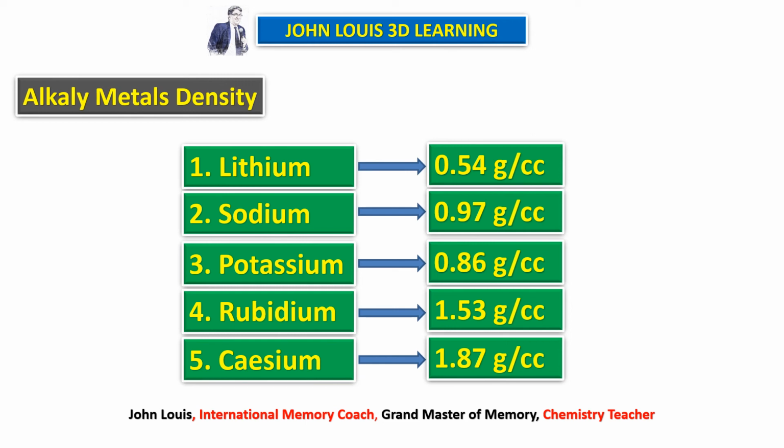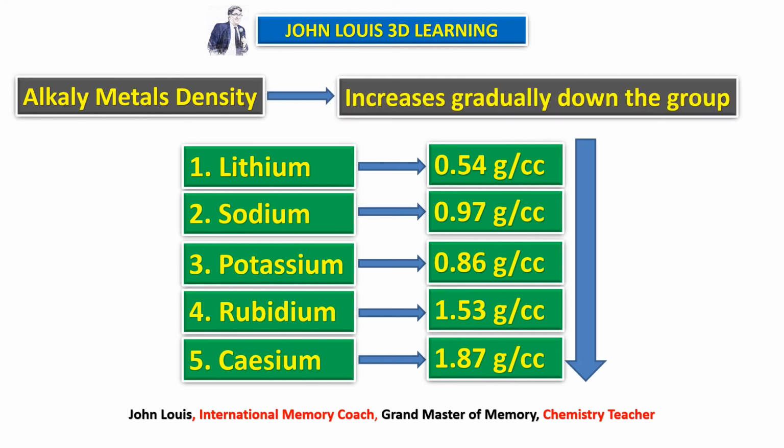I gave you kilogram per liter in the definition, but here they have given gram per cubic centimeter. If you see the data, it goes on increasing, therefore density increases gradually down the group.